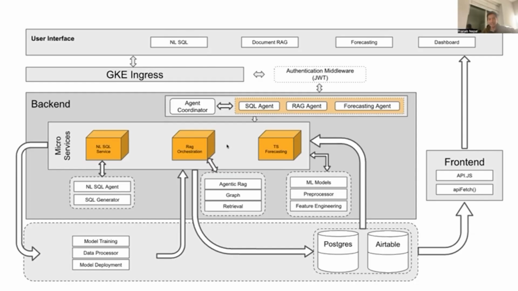The request is then handled by microservices and flows through our machine learning pipelines that handle data preparation, training time series models, and model versioning with DVC. The data and the results are then stored on Postgres and Airtable, which is displayed back on the dashboard using our front-end services.